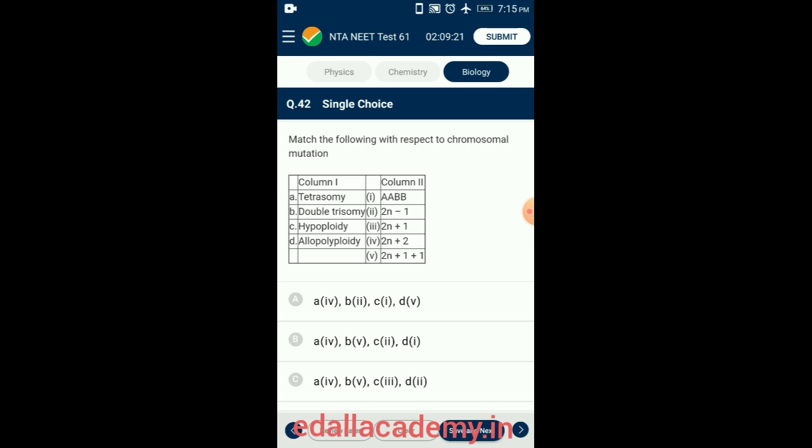Allopolyploids are polyploids with chromosomes derived from different species. Precisely, it is the result of multiplying the chromosome number in an F1 hybrid. So the correctly matching option is option B.